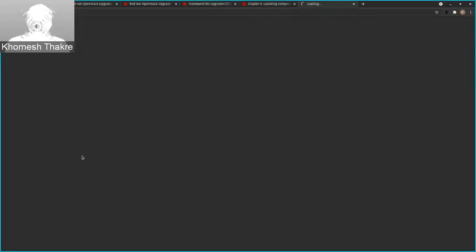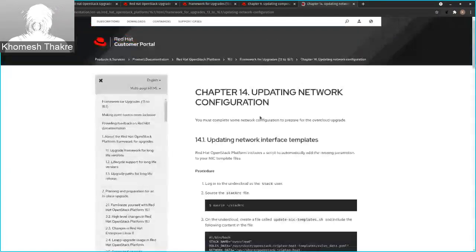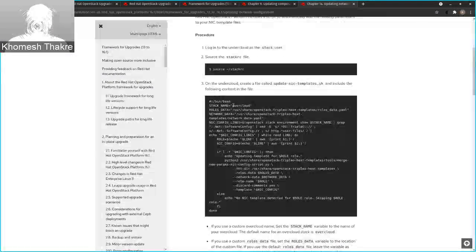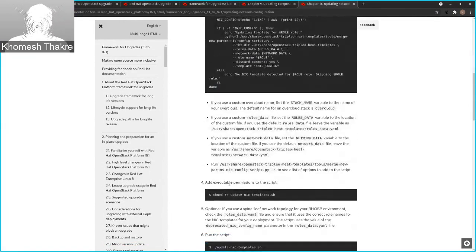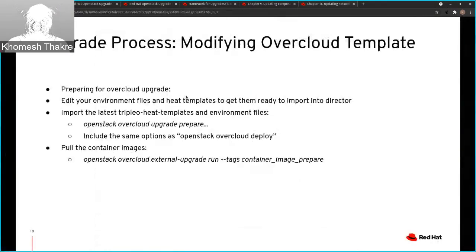To modify this network script, we have a small bash script. I'll show you. You can simply run the bash script. You just need to modify the overcloud stack name, and provide the correct role file and the network data file. It will find out which NIC config file is used and modify it for you. But it is still recommended to validate the NIC config once after using the script, otherwise it might cause a major issue during the upgrade.